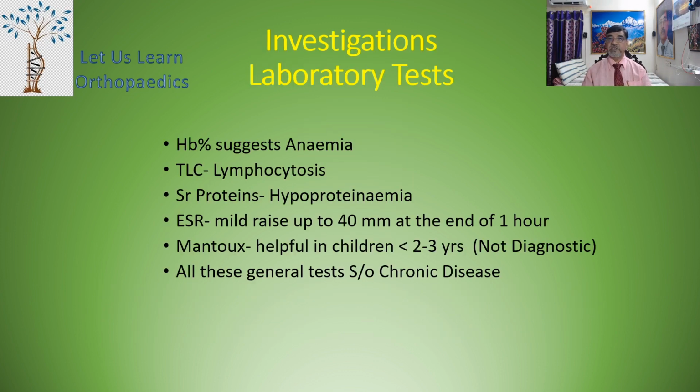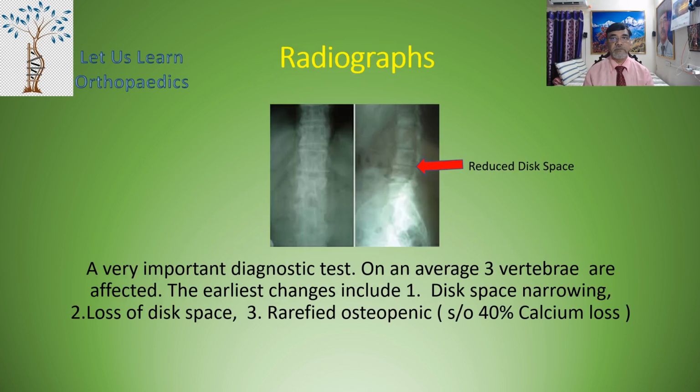Now the various investigations which are advised include various laboratory tests. Here the hemoglobin percent suggests anemia. The TLC-DLC suggests lymphocytosis. Serum proteins indicate hypoproteinemia. ESR is mildly raised, up to 40 mm at the end of 1 hour. Mantoux is helpful in children less than 2 to 3 years but not diagnostic. All these general tests are suggestive of a chronic disease.